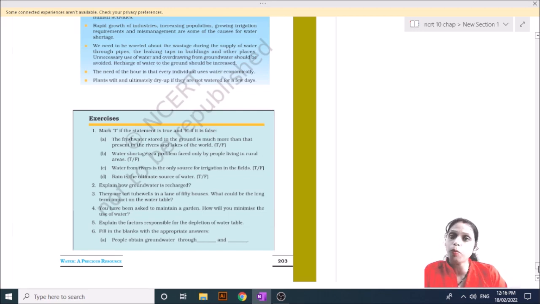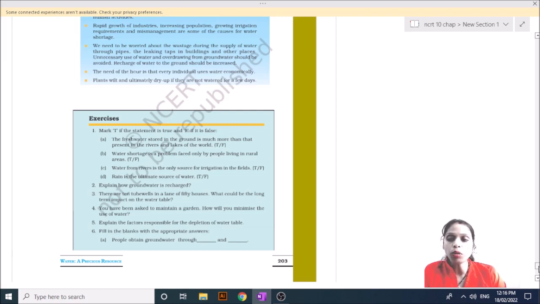It is a problem for all. Water from a river is the only source of irrigation. No, because we use groundwater also for irrigation. Rain is our ultimate source of water. It is wrong, because a river is also a source of water.